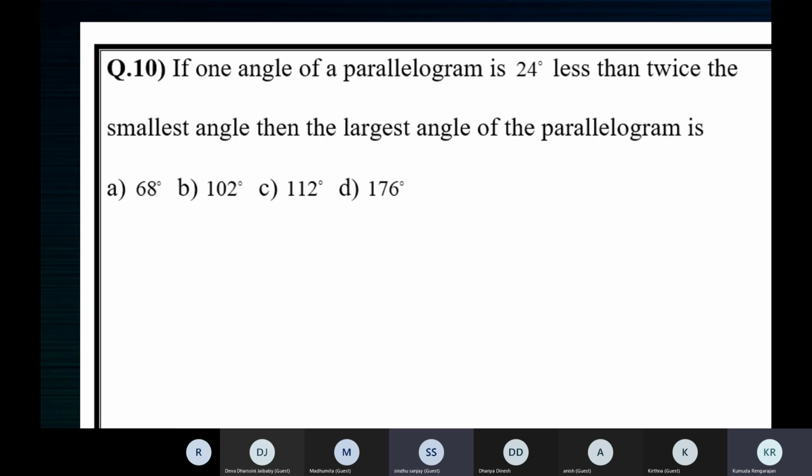Like if one angle is 70, the opposite angle is also 70. And the adjacent angle will be 110 degrees. Again, its opposite angle will be 110. So you'll have 4 angles in a parallelogram, but only 2 different angles. If angle A is 70, C will be 70. If B is 110, D is 110. You'll have 4 angles, but only 2 different angles, 70 and 110.